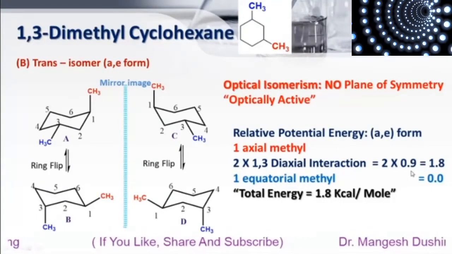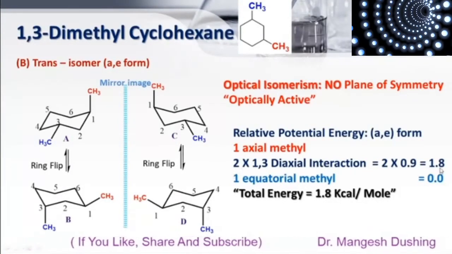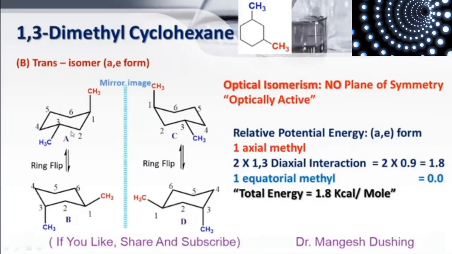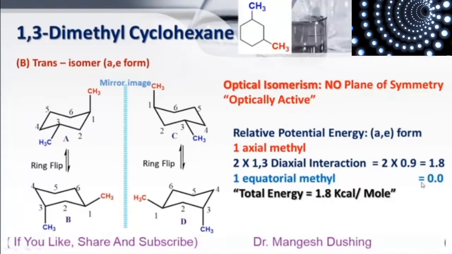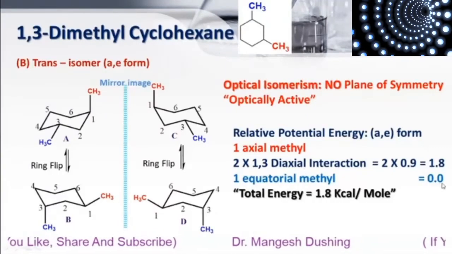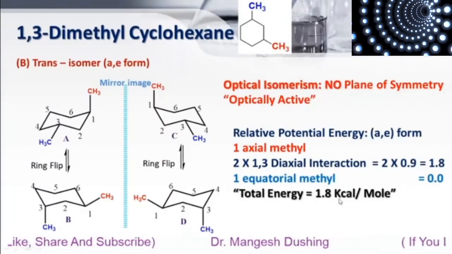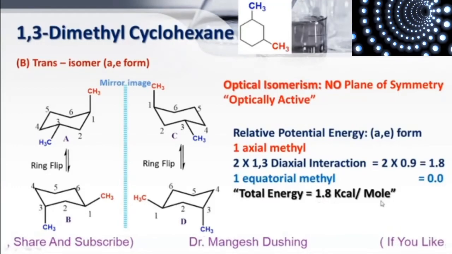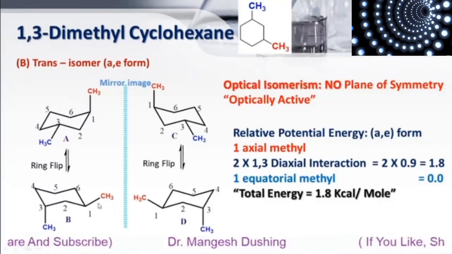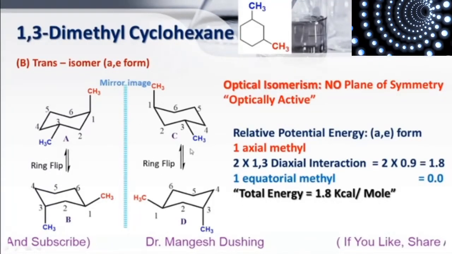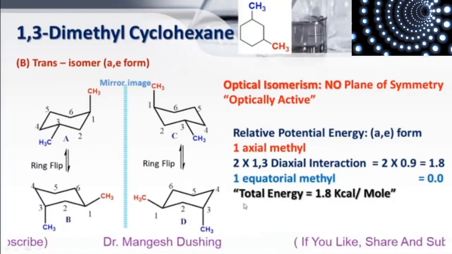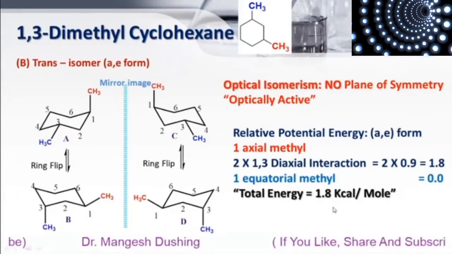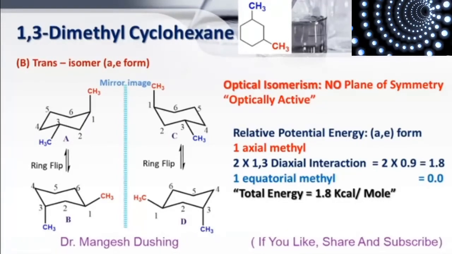So 2 into 0.9 is equal to 1.8 kilocalorie per mole. While second methyl group is at the equatorial position, so there is no change in potential energy, that is 0.0 kilocalorie per mole. So total energy of the molecule is 1.8 kilocalorie per mole. So in all four structures, one methyl is axial and one is equatorial. So the potential energy for all four structures is the same, that is 1.8 kilocalorie per mole.